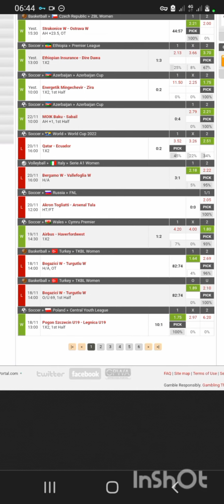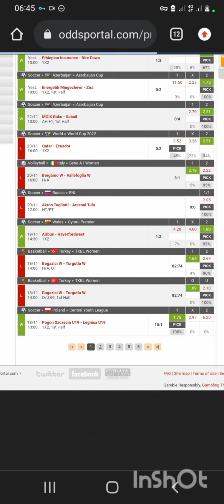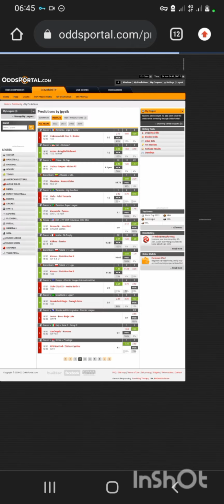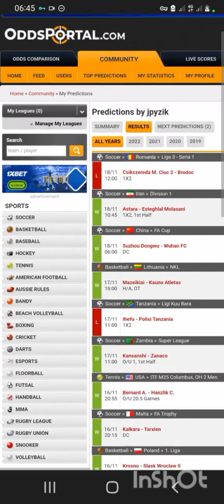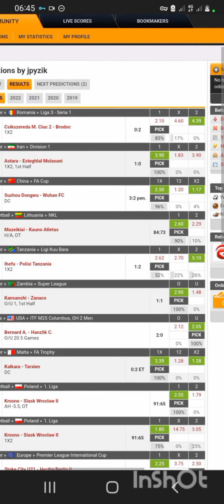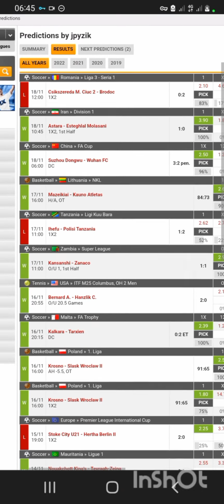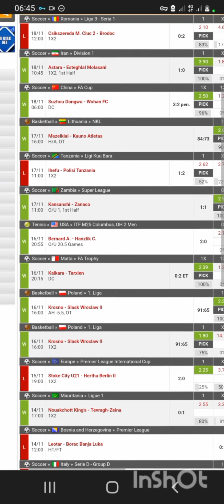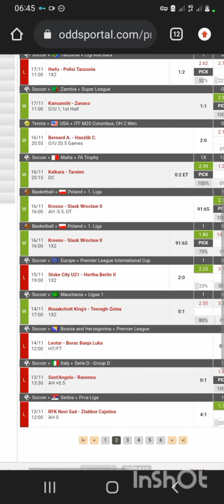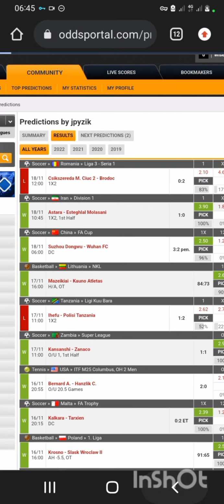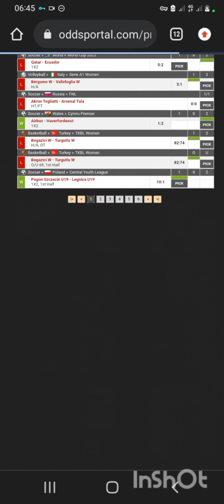So predictors like this on Oddsportal are the people you should look out for. Let's go to the next page and see what happened there. You see, even going down, you will see that he always made good predictions. You understand? So in this kind of scenario, you will always have to pick from his games, and you will not regret playing his games.